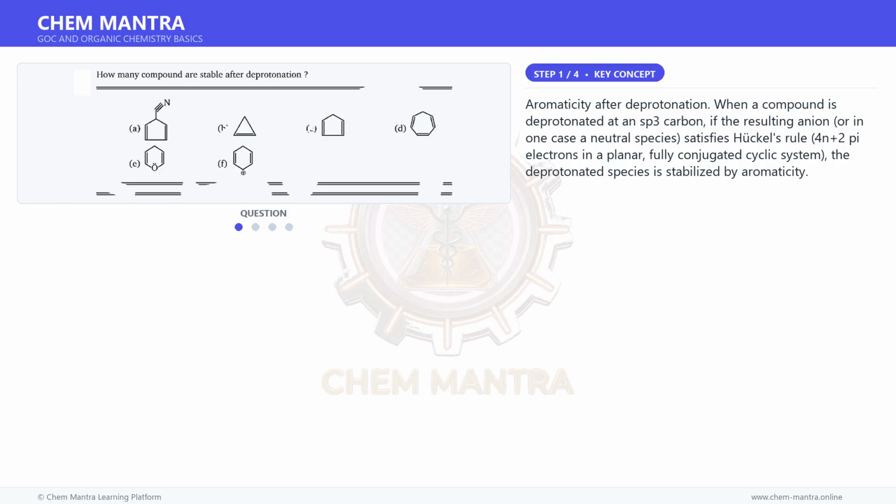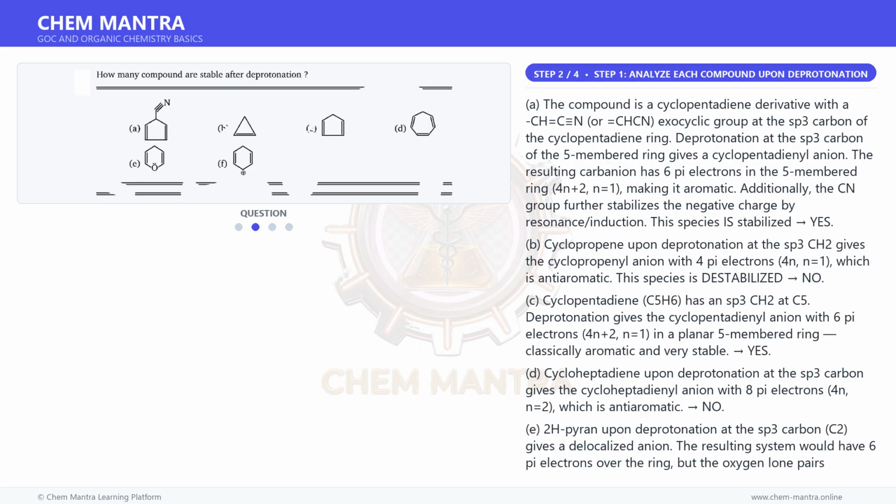Aromaticity after deprotonation. When a compound is deprotonated at an sp3 carbon, if the resulting anion, or in one case a neutral species, satisfies Hückel's rule, 4n plus 2 pi electrons in a planar, fully conjugated cyclic system, the deprotonated species is stabilized by aromaticity. Moving on to the next step.